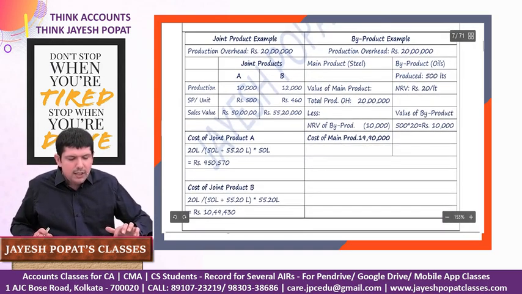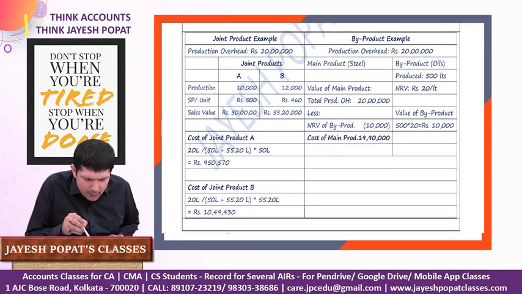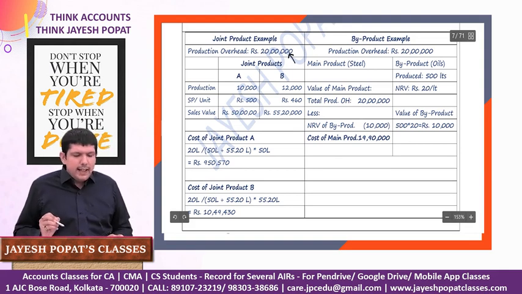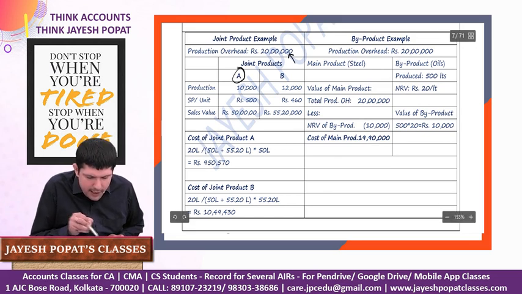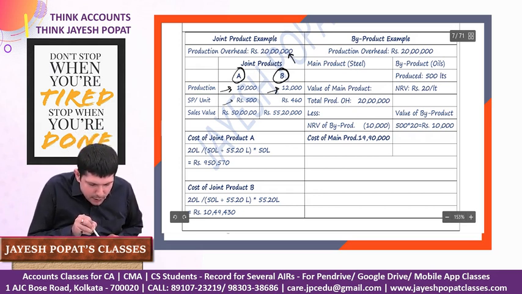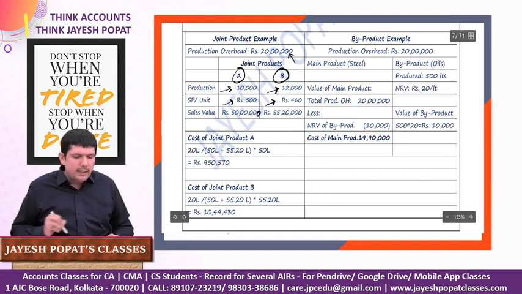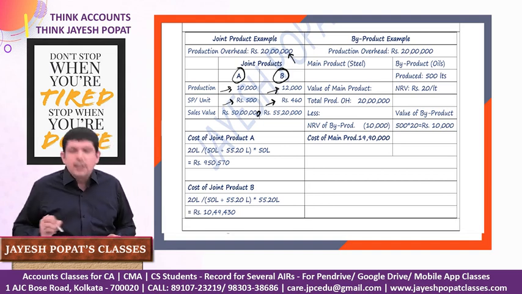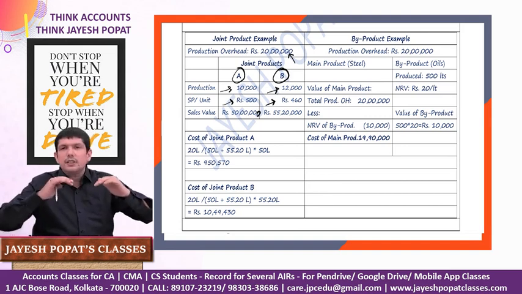Let us have a look at it with the help of an example. First, we'll take an example of a joint product. Let's say our total production overhead is 20 lakhs. By incurring this production overhead, we get two products, joint product A and joint product B. The production of A is 10,000 units and production of B is 12,000 units. The selling price per unit of A is 500 and the selling price per unit of B is 460. So here we have sales value of product A as 50 lakh and sales value of product B as 55 lakh 20,000. So comparatively they are of more or less significant or similar value.